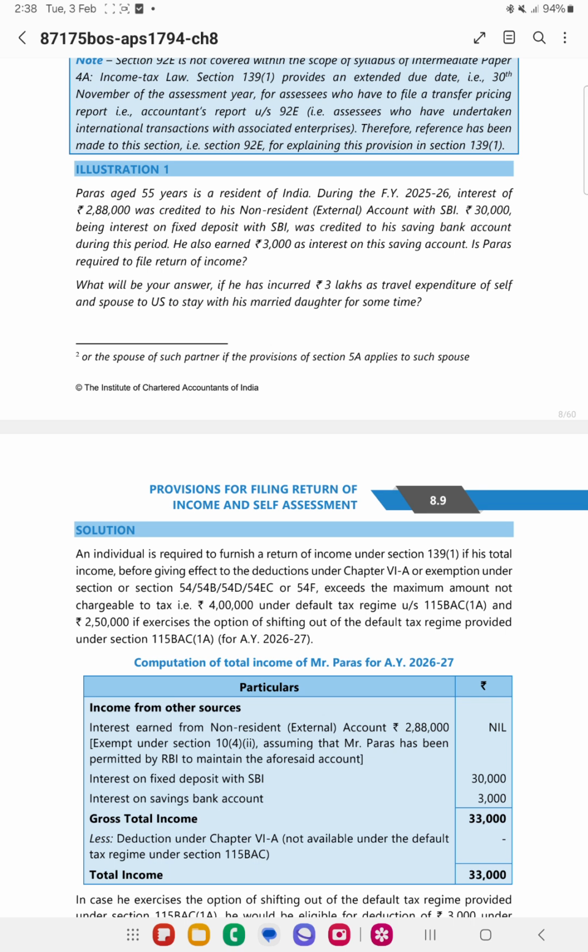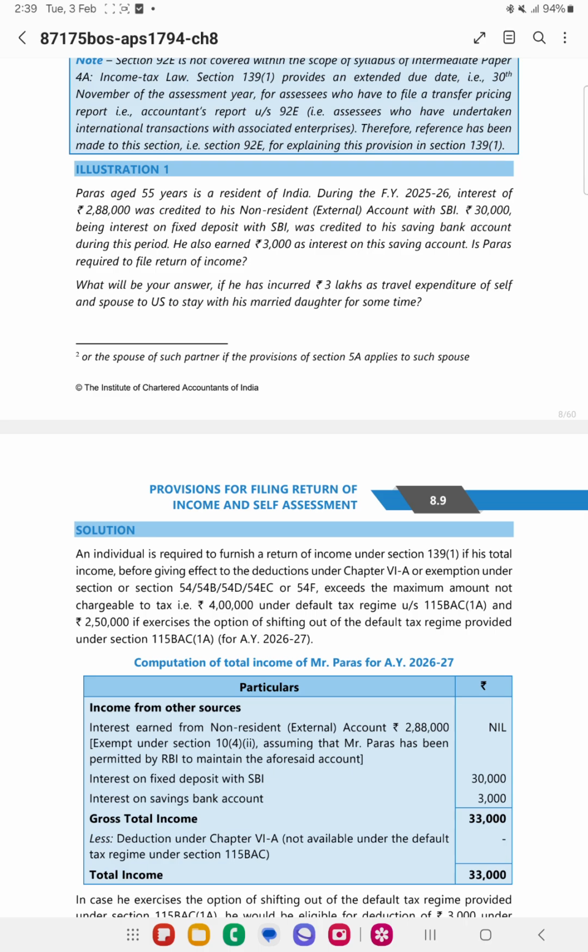So it will not be taxed. Then they have told that 30,000 in respect of the interest on FD with SBI. So interest on FD needs to be taken under income from other sources. And they have also earned 3,000 on interest on savings account. They have not mentioned whether it is NRE. So we'll take it as NRE.